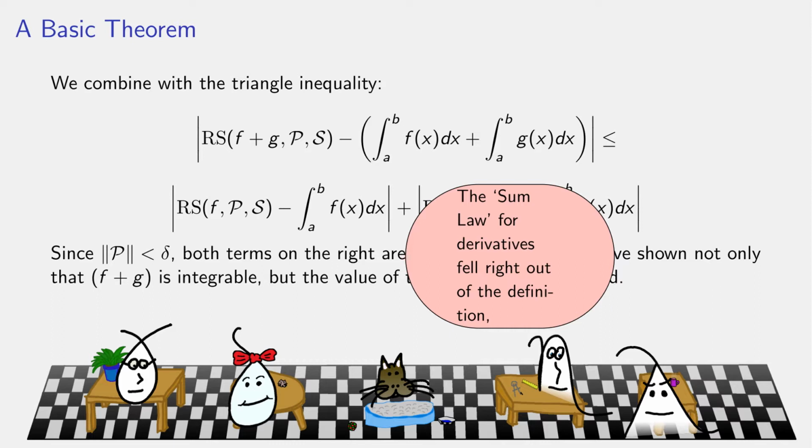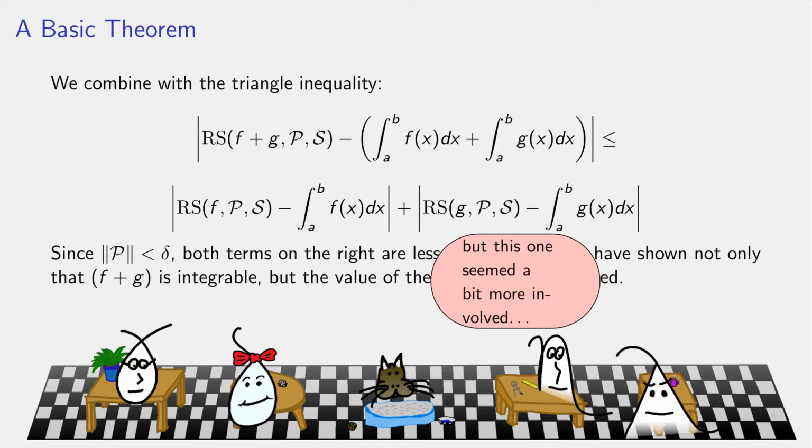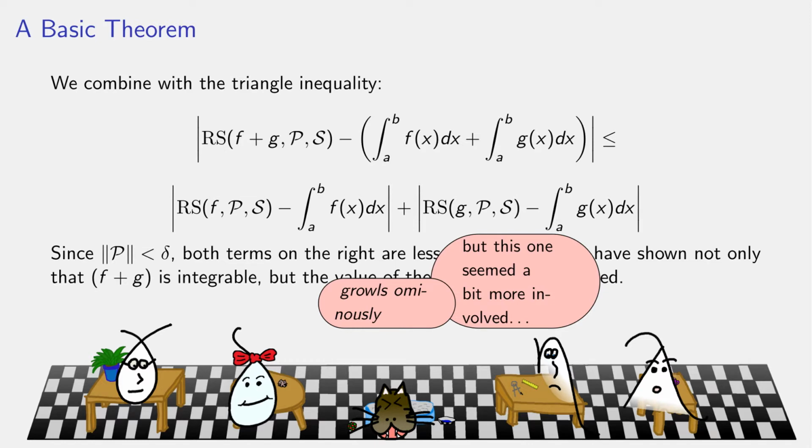And the sum law for derivatives also fell right out of the definition of the derivative, that's true. This is slightly more involved. The fundamental observation to make was that the Riemann sum of f plus g is just the Riemann sum of f plus the Riemann sum of g. But things are going to get a little worse, that's true.